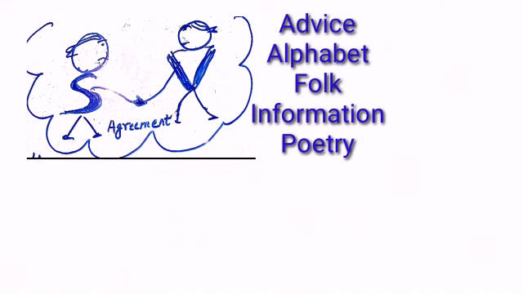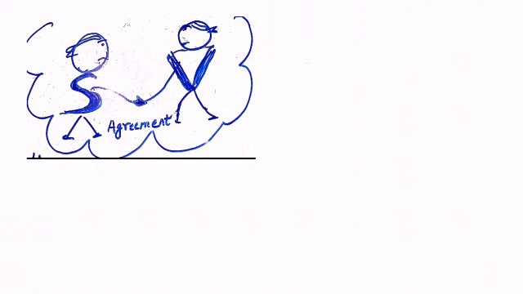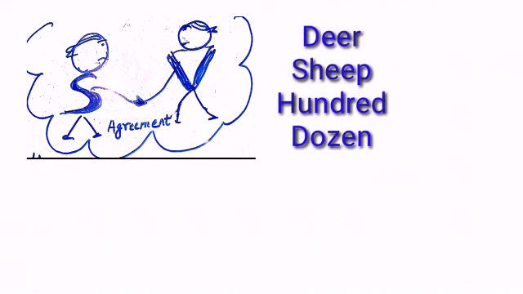Some nouns have the same form for plural as the singular. For example, deer, sheep, hundred, dozen. Let's see an example in a sentence. Ten hundred make one thousand.